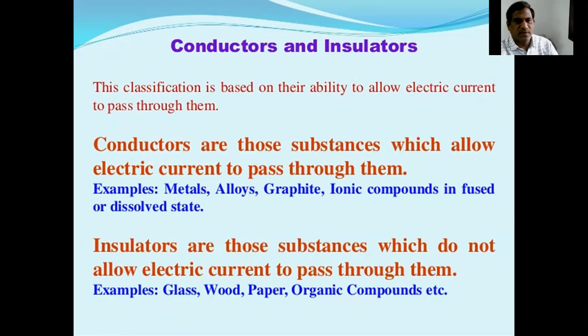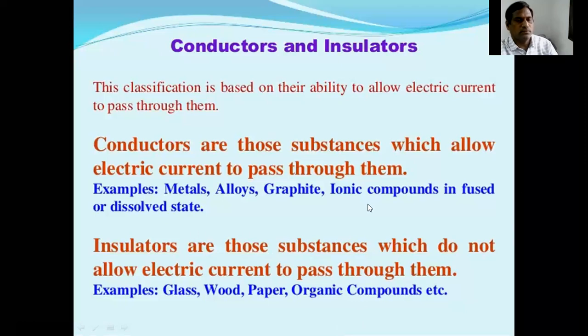Examples for conductors: metals, alloys, graphite, ionic compounds in fused or dissolved state. Insulators are those substances which do not allow electric current to pass through them. Examples: glass, wood, paper, organic compounds.